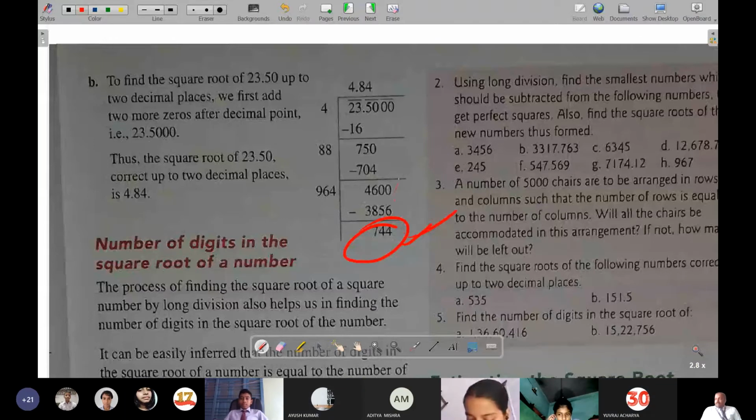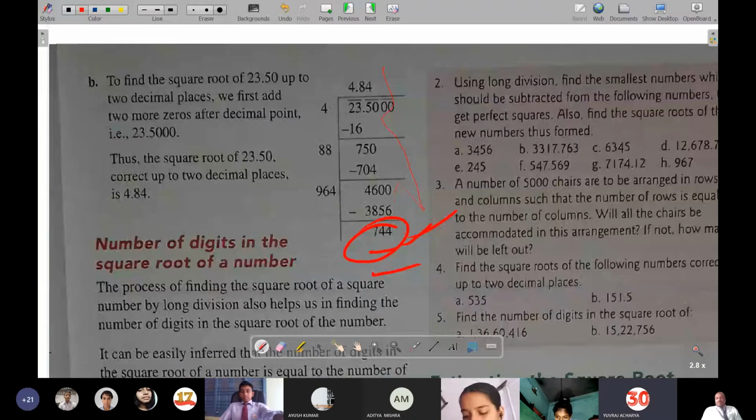Perfect square it is not, but yes, the square root value is exact up to 2 decimal places. If it is set to 3, then up to 3 decimal places it will again be exact. Up to 4 decimal places it will be exact.